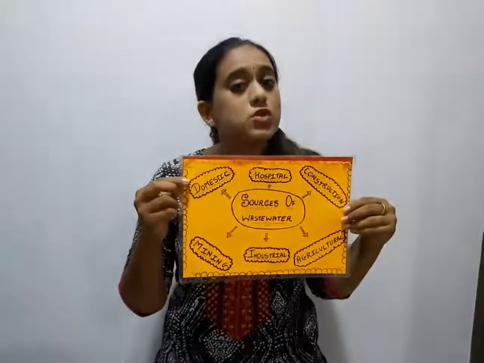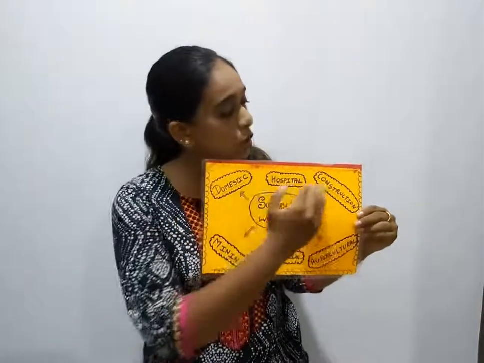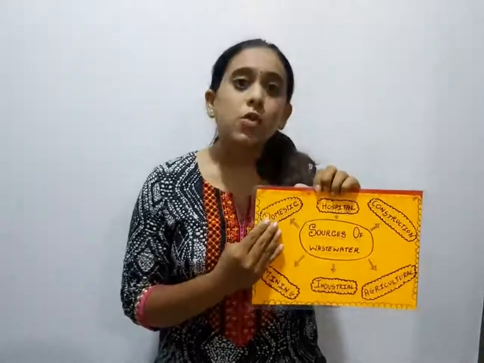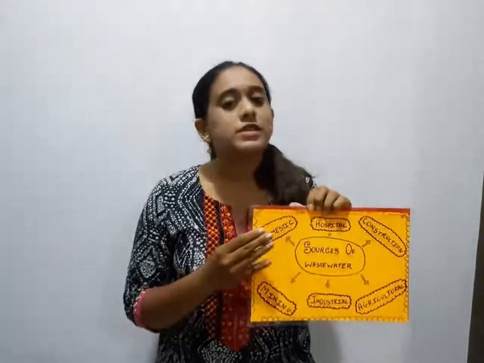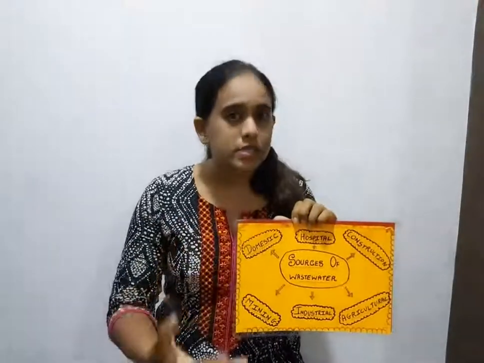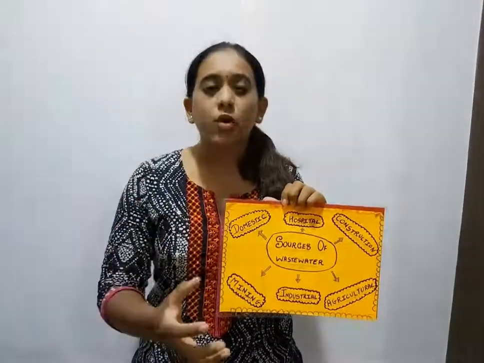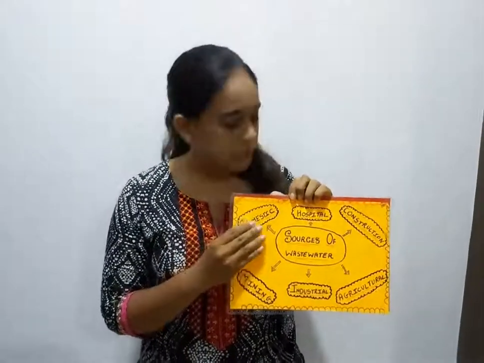These are the sources of wastewater. The water which is collected from all these sources creates wastewater. The first source is domestic wastewater. The wastewater which is collected from kitchens, from washing machines comes in this category. In short, the wastewater from day-to-day activities. It could be brushing, it could be having bath. Such type of wastewater comes from domestic wastewater.